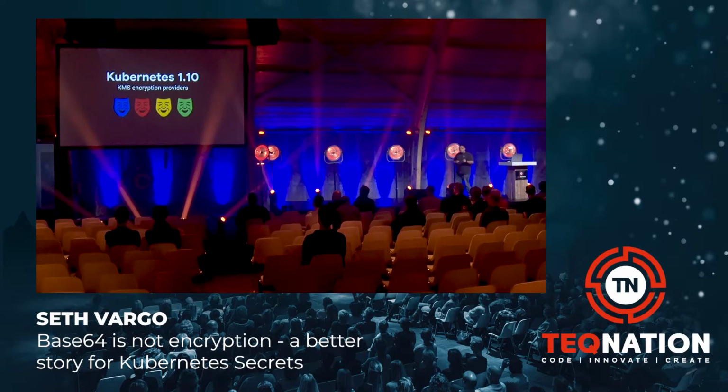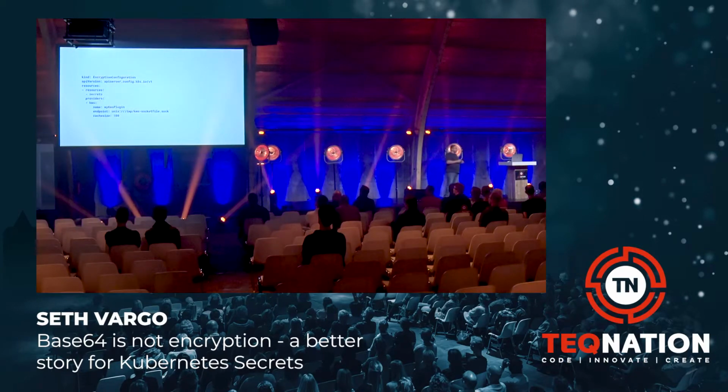Kubernetes 1.10 introduced this concept of a KMS provider, or an external secrets provider. And that looks like this. So that same encryption configuration, but instead of hard coding the actual encryption keys in the YAML file, we delegate encryption to some service listening on a Unix socket. In this example, I'm just delegating to this fake thing that is listening on a socket file, but this can delegate to a number of different KMS providers.